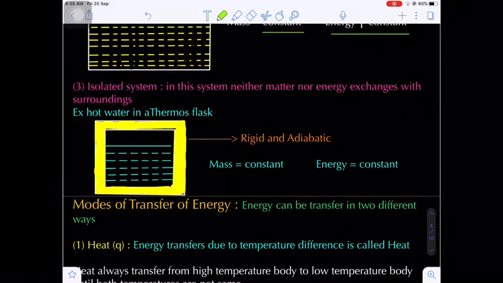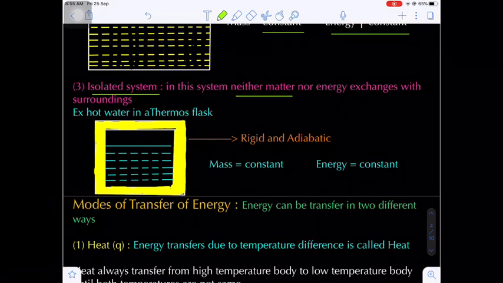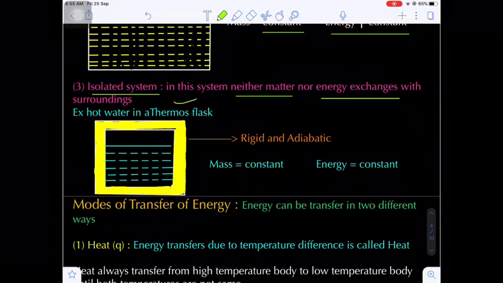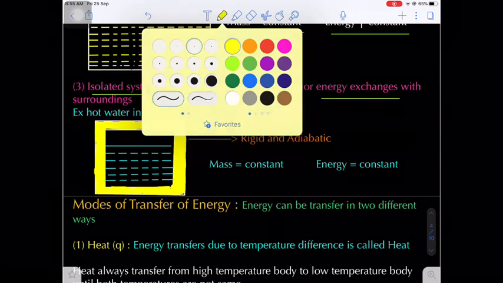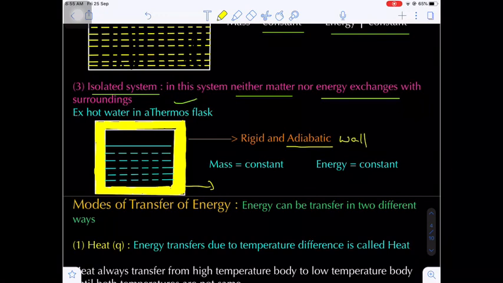Now the third category of the system is called an isolated system. In this system, neither matter exchanges nor energy exchanges. Such a system is called an isolated system. The best example is hot water in a thermos flask. Just now I told you. Now the boundary here, the yellow color region, is nothing but an adiabatic wall. Are you getting my point?